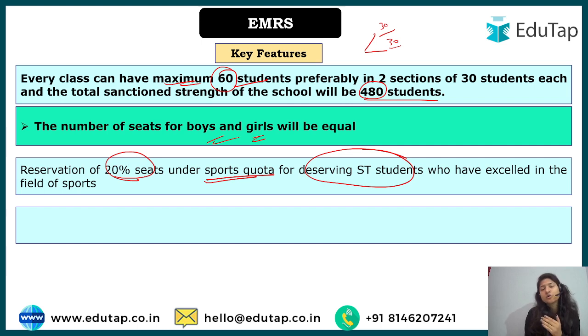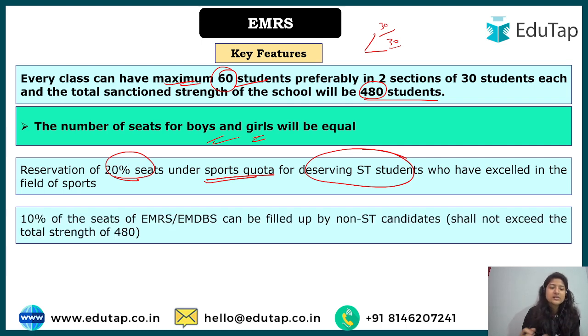Because see, we talked about two conditions, more than 50% and more than 90%. But there will be some categories that do not belong to the scheduled tribe, right? For them also there is a reservation of 10% seats. So 10% of seats of EMRS, that is the residential school, and EMDBS, the day boarding school, that is the normal schools that are there, can be filled up by non-ST candidates, and shall not exceed the limit of 480 students.